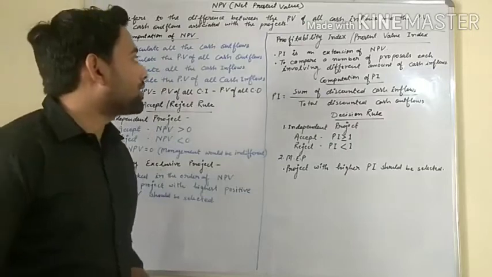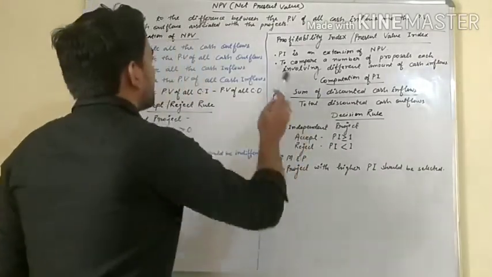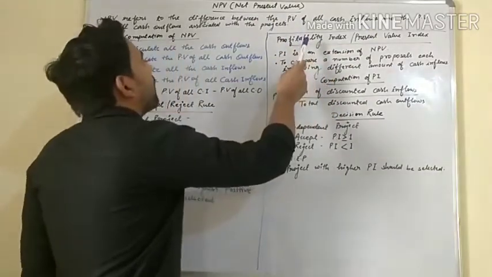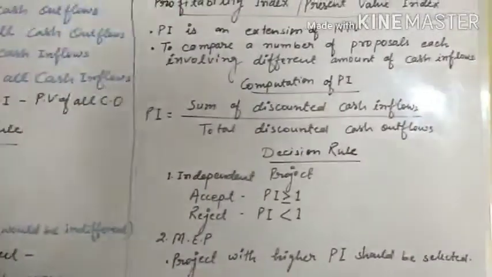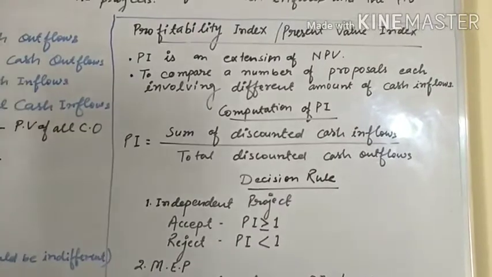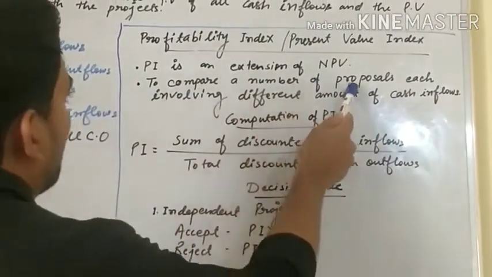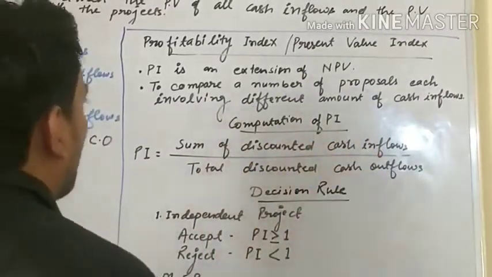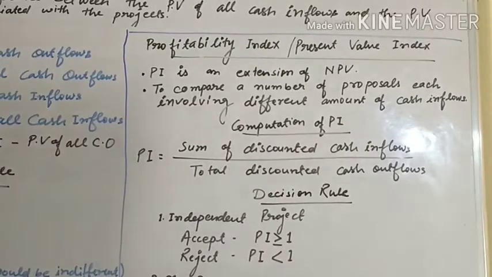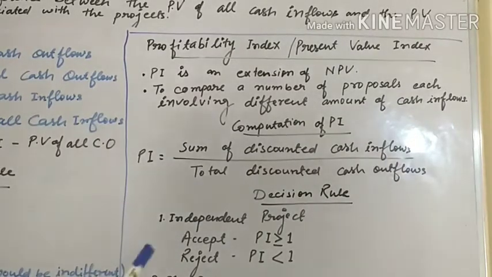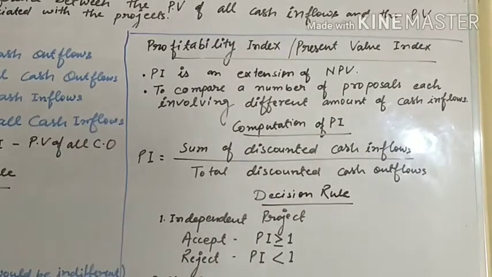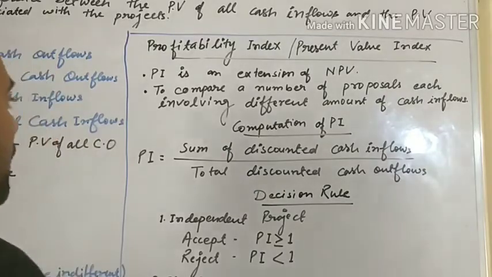Now let's come to the second method. The second method is similar to NPV, that's why you are studying them simultaneously. It is the profitability index, which is also called present value index. What is PI? PI is just an extension of NPV. Why do we use profitability index? To compare a number of proposals, each involving different amounts of cash inflows. It means we have more than one project, and all projects have different cash inflows. In that case, how will you choose a particular project? In that case, we use profitability index.